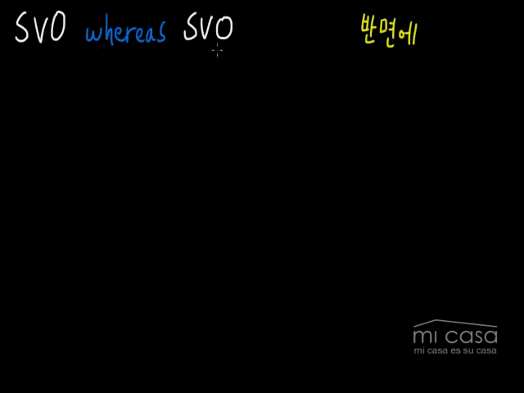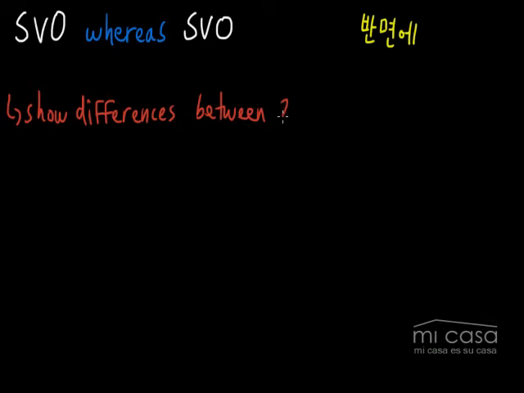In today's lesson, we're going to talk about this word here, whereas, and how it's used to connect two sentences. We'll say a full sentence, subject, verb, object, whereas, and then another full sentence, subject, verb, object. And in Korean, this means 반면에. And just like in Korean, it's used to show the differences between two things, to kind of compare two things. There's actually a few ways to say 반면에 in English. I think whereas is probably the best, but there are other ways, and I will mention those in this lesson.